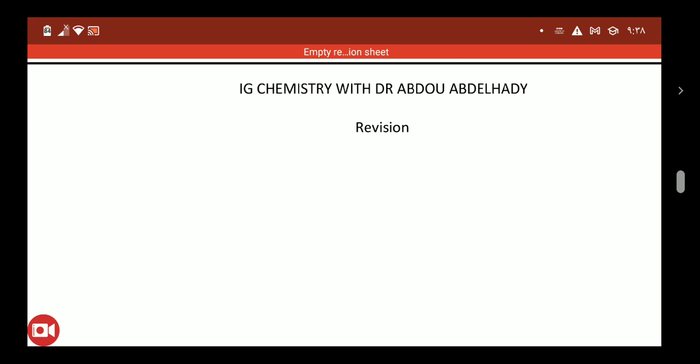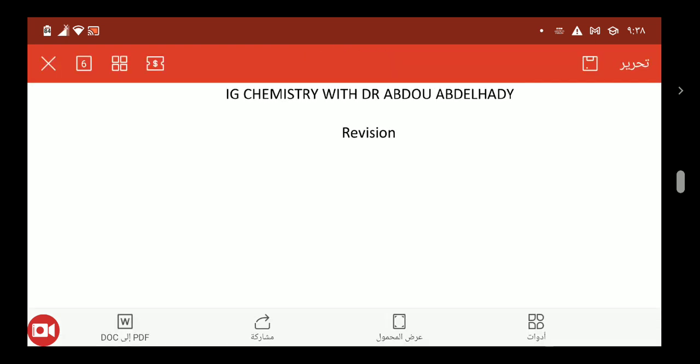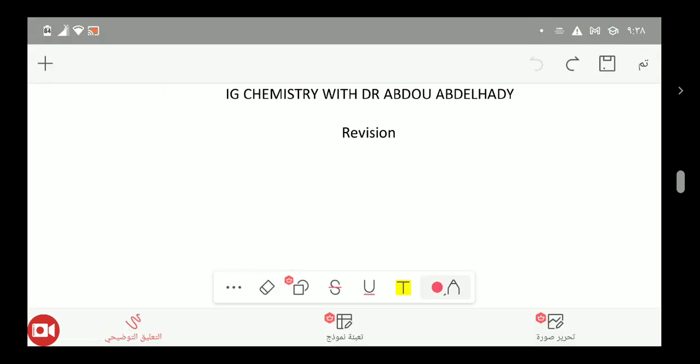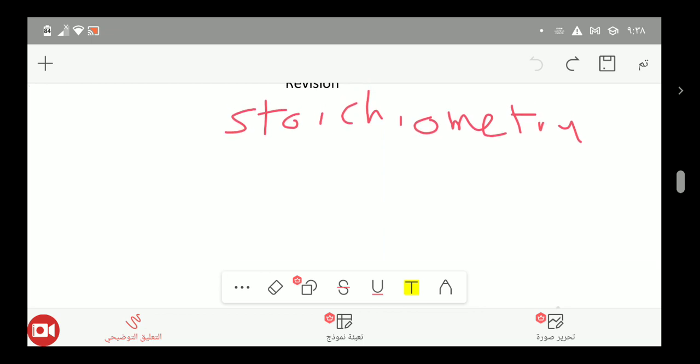Inshallah, today we'll talk about a new chapter which is called Stoichiometry. In fact, this is an easy chapter, which deals with the chemical reaction or with the chemical equation.